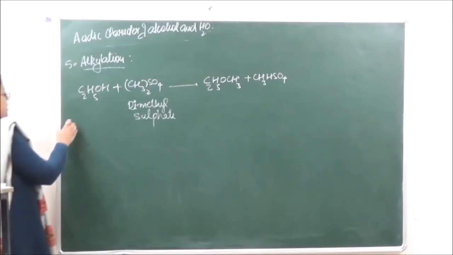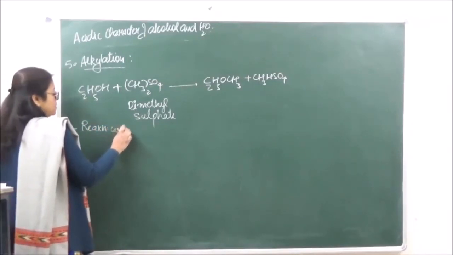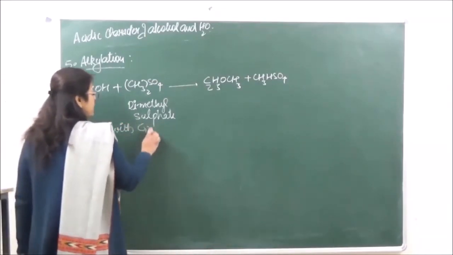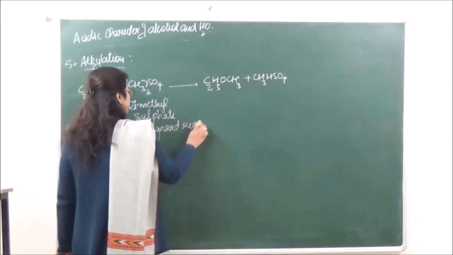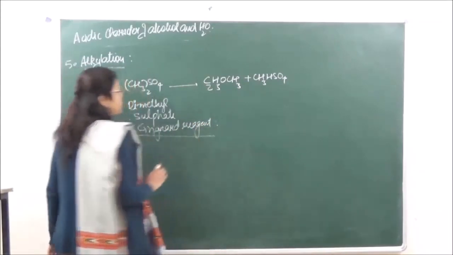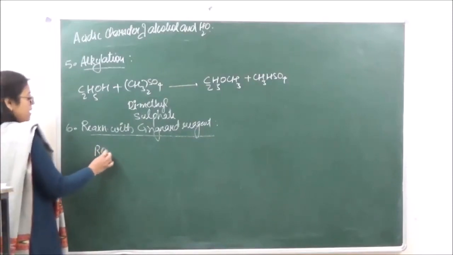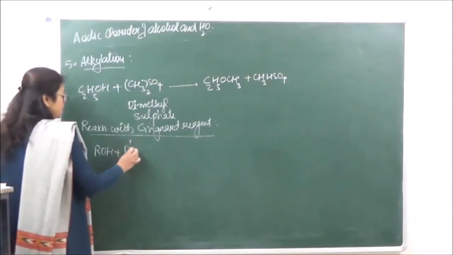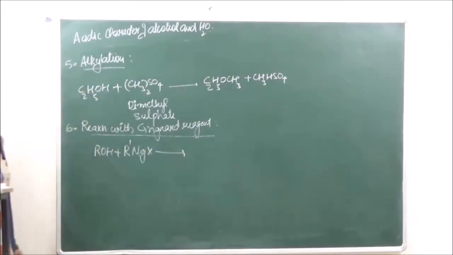Then the sixth reaction is reaction with Grignard reagent. So when we are reacting it with Grignard reagent, we have ROH plus R dash MgX.